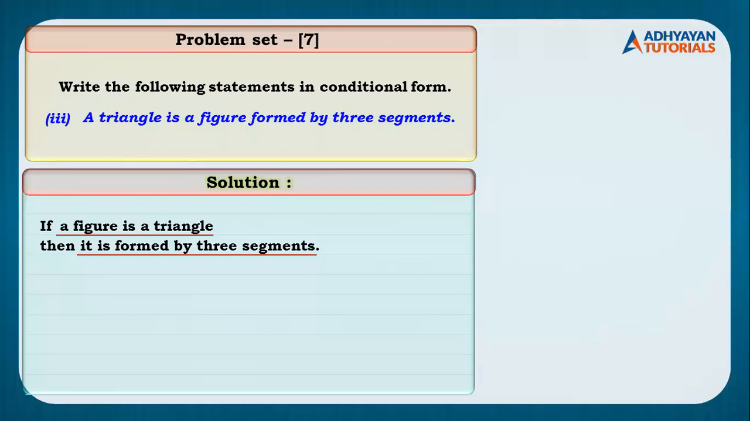You could have written it vice versa as well. If a figure is formed by three segments, then the figure is a triangle. That would have been correct as well. इसका उल्टा लिखते तो भी correct था. Saidham Razel has written the converse of the statement. That is also correct.